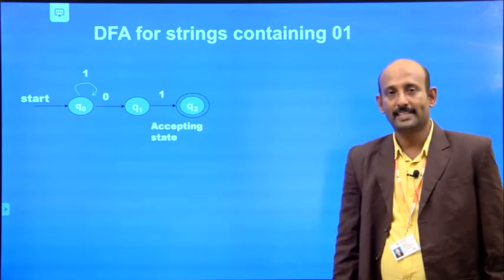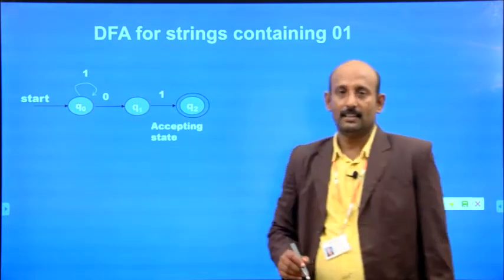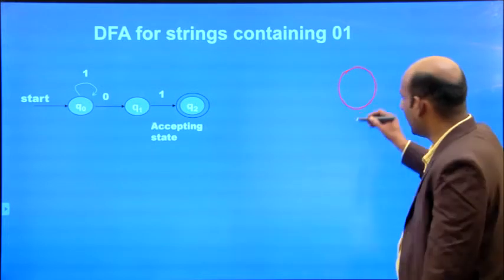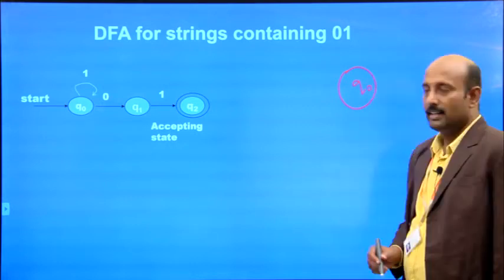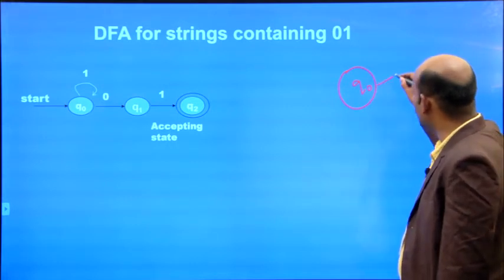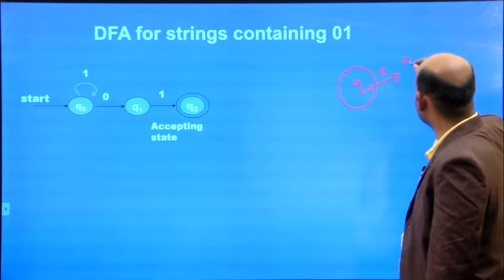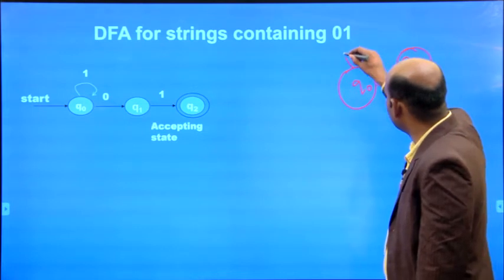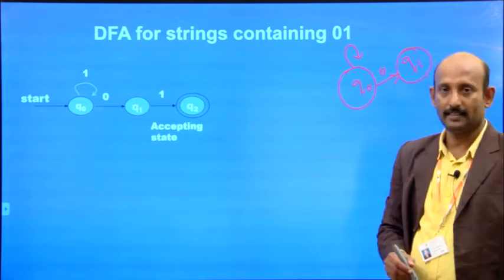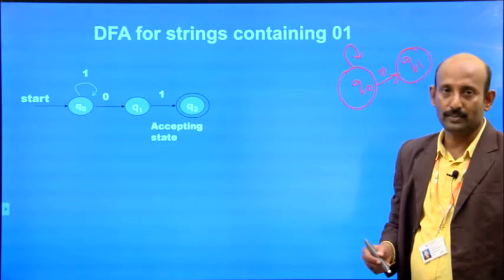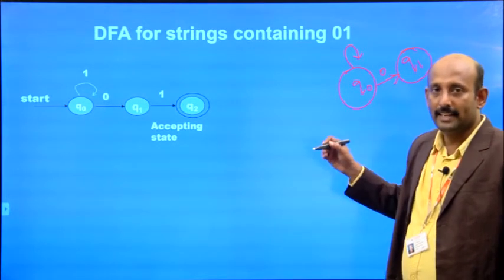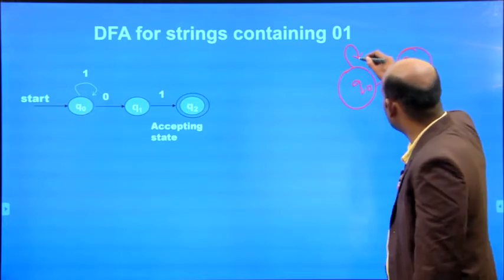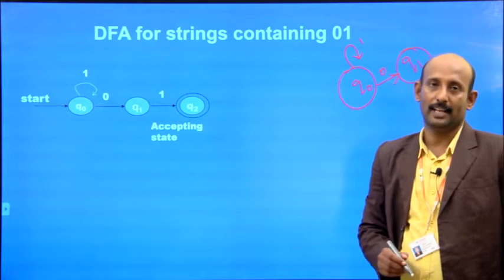Now, I have a self loop. What is this called as a loop? I have one state, which I labeled Q naught. In this case, if I apply the input 0, it goes to the state Q1. If I apply the input 1, it is called a self loop. That means for this input, the state has a transition, but it comes back to the same state for the input 1. So we can call this a self loop.